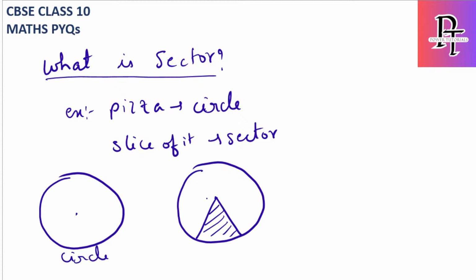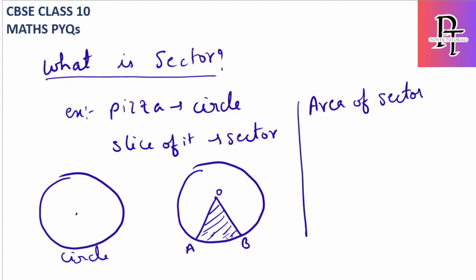If you notice, this point is the center of the circle O, and these are the 2 points A and B of the sector, which are on the circle. We have to remember 2 things here. First one is the area of sector. Consider this as the angle theta.